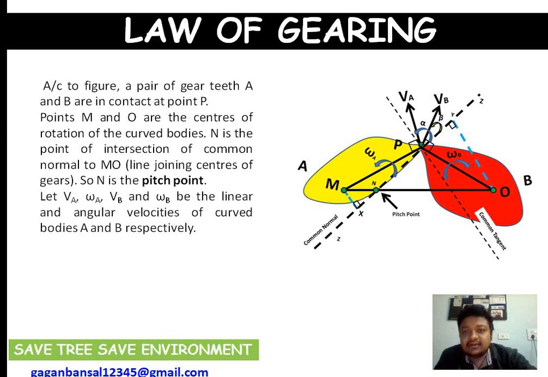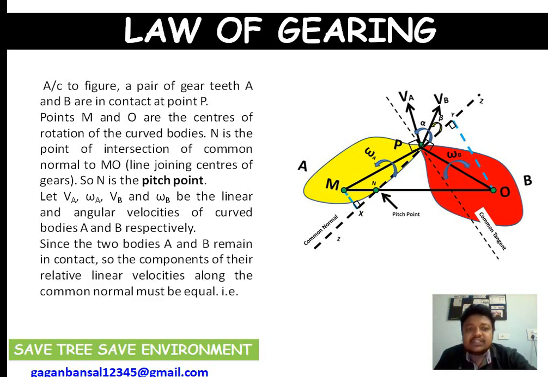Let VA, omega A, VB and omega B be the linear and angular velocities of the curved bodies A and B respectively. These curved bodies A and B mean the gears A and B which are in contact at point P. Very important: since the two bodies A and B remain in contact, the components of their linear velocities along the common normal must be equal.